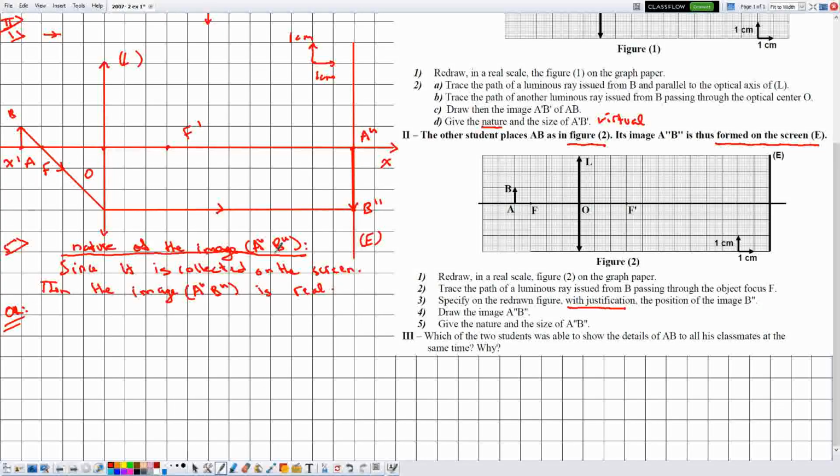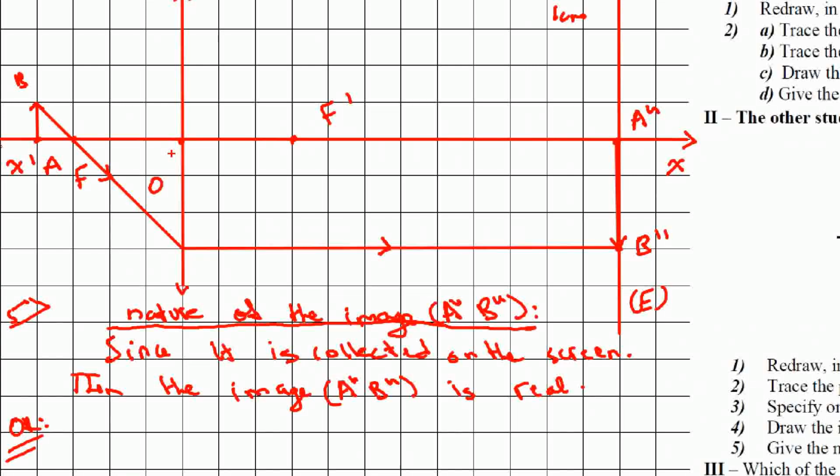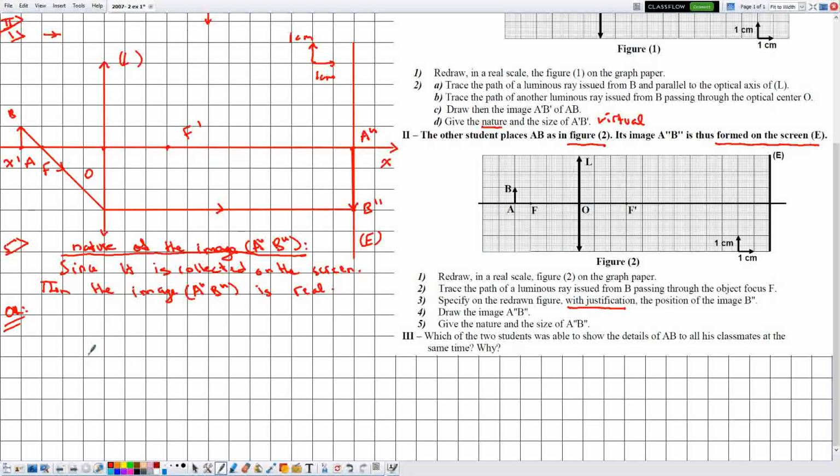We can also give another justification for this. We can say that notice that the object AB is in front of the lens, whereas the image A double prime B double prime is behind the lens. So the object and the image are on opposite sides of the lens, which means that the image is real.